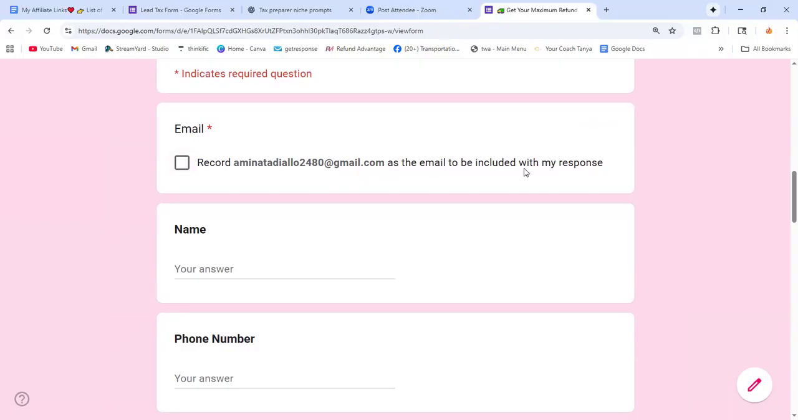So that's the email to be included with my responses. Each time somebody uses the link, you remember I set it to always collect the email, so it will automatically put the person's email here. Let's say they try to give you a fake email, you still got this email. You're going to get two emails.